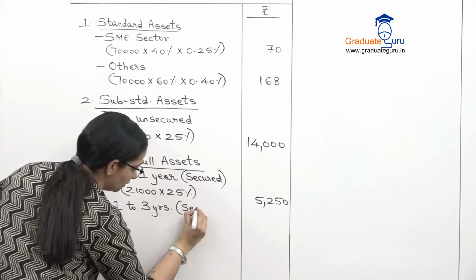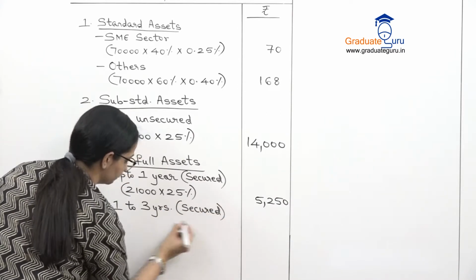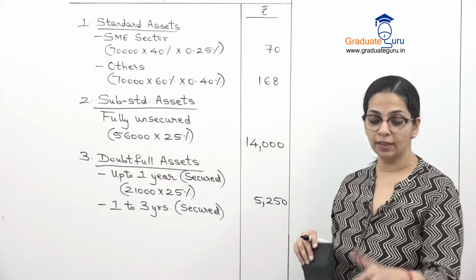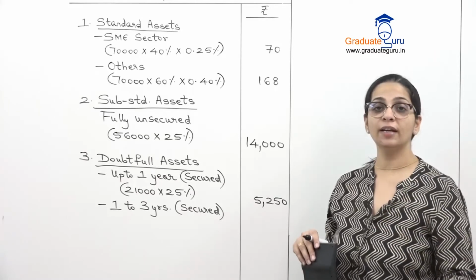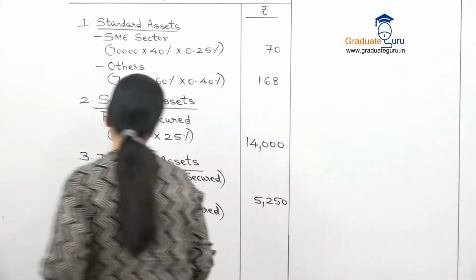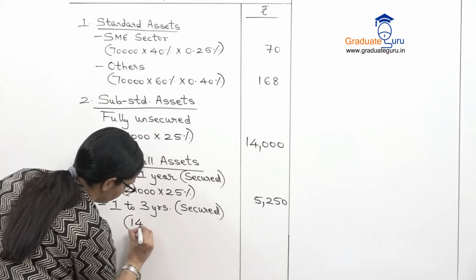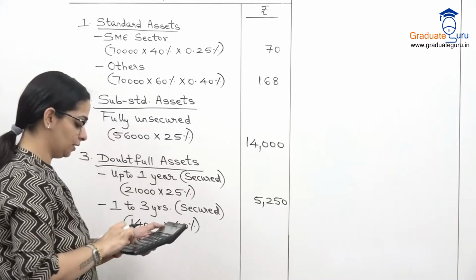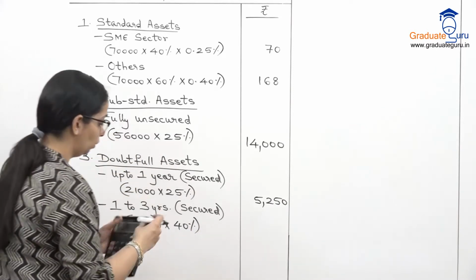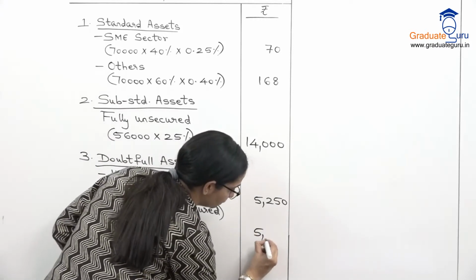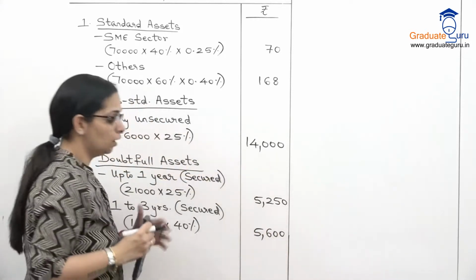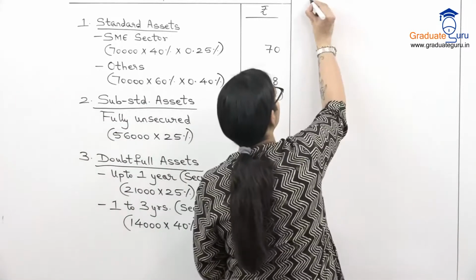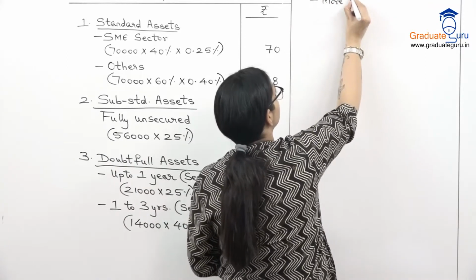Then second is 1 to 3 years. Again they've said that this is the secured portion. The amount given is 14,000, and when the category is 1 to 3 years secured, the rate is 40%. So on 14,000, we'll take 40%. Let's calculate that. We get 5,600. Okay, so that's our 2 categories of doubtful, and the third category is more than 3 years.